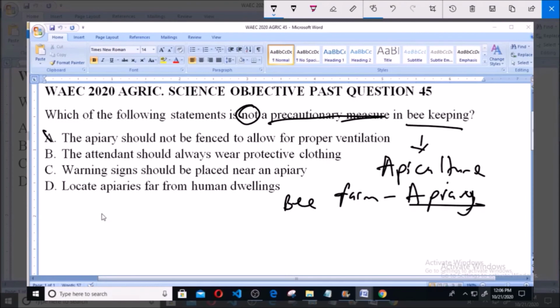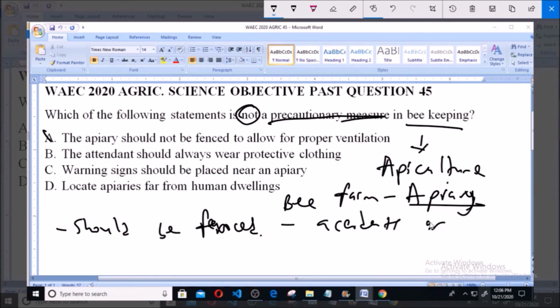The apiary should be fenced. This is to restrict the bees in the case of any accidents or breaks, so the bees can remain confined within a particular area. So this option is not a precautionary measure, and it is the answer to this question.